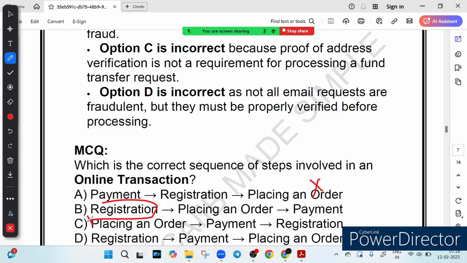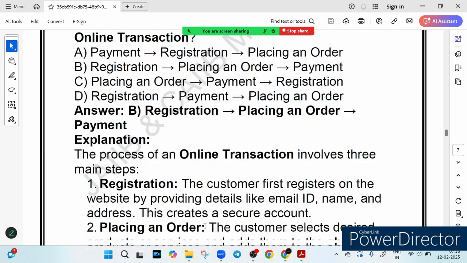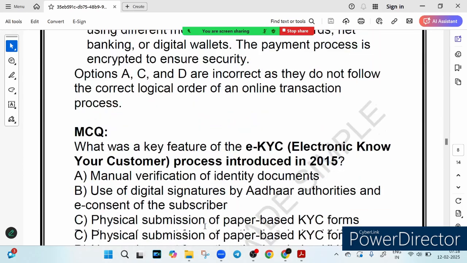So the correct answer is option number B. So first of all you will do registration, then after that you will place an order, and finally you will do the payment. This is the correct sequence. Now let's see the next one.